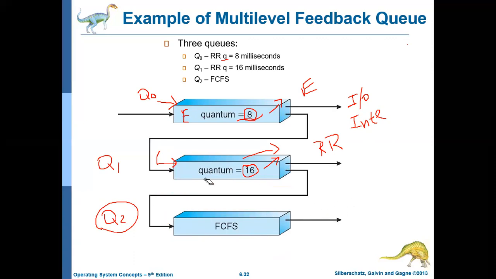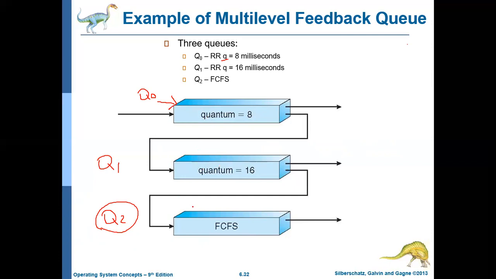Okay, if you allow the jobs which are going to access the CPU for a longer duration of time to be in the higher priority queue, then these jobs will keep on using the CPU, and the IO bound jobs and interactive processes will keep on waiting, and they may not get the CPU at all. But in this case, the IO bound process and the interactive process will use the CPU for a shorter period of time, and again they will give up. And it is highly likely that the jobs in the lower priority queue will get the CPU time for a good amount of time. At the same time, the smaller jobs also will not be ignored.